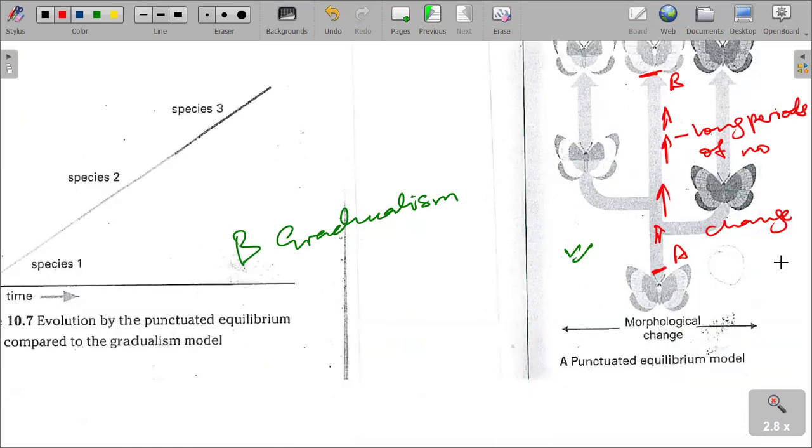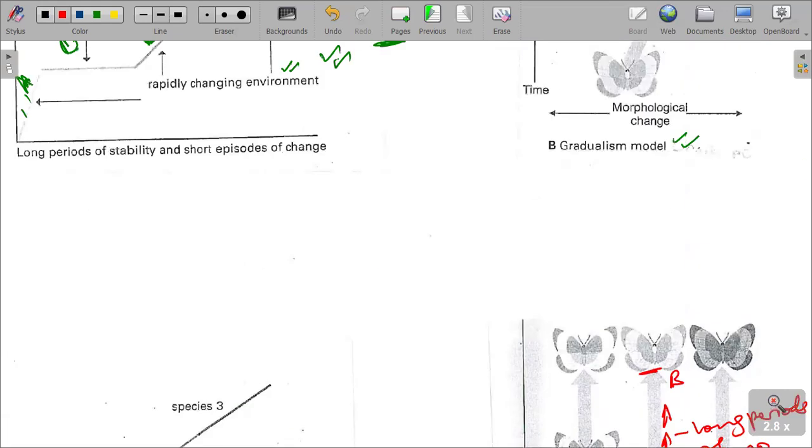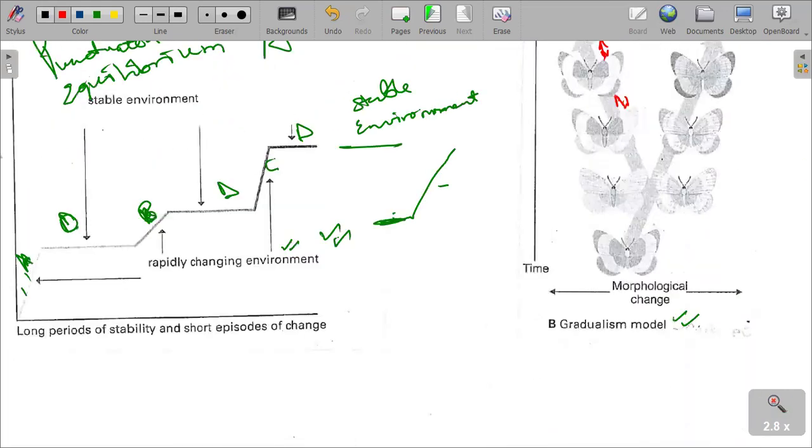And then one last thing that I would want you to understand is to explain why we can use insects as a good example to study punctuated equilibrium. In terms of punctuated equilibrium, we always use the life cycle of insects.